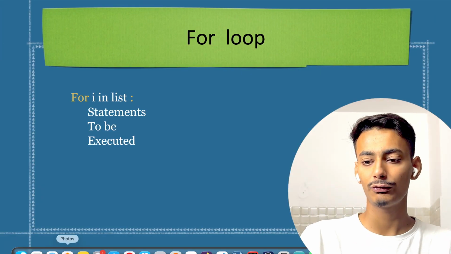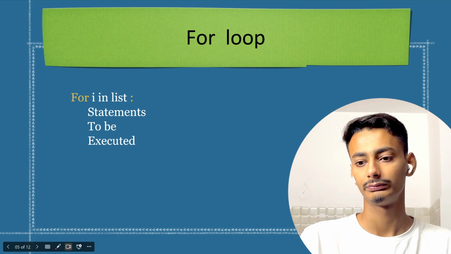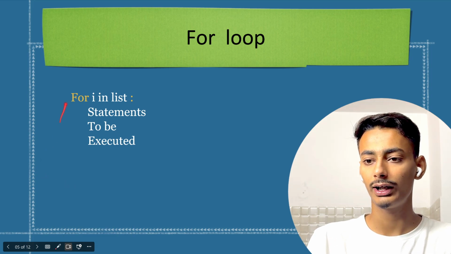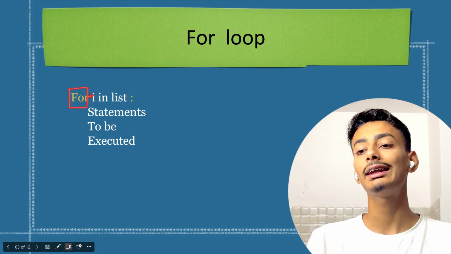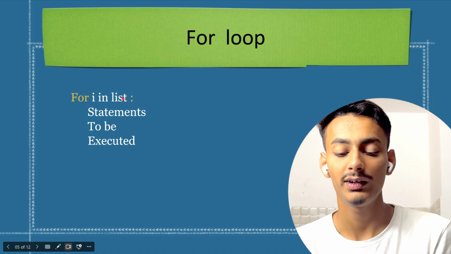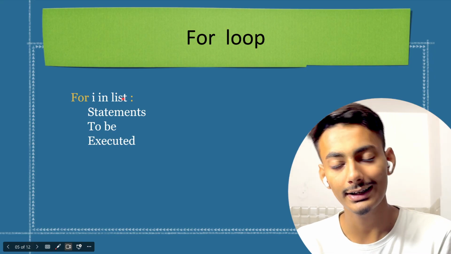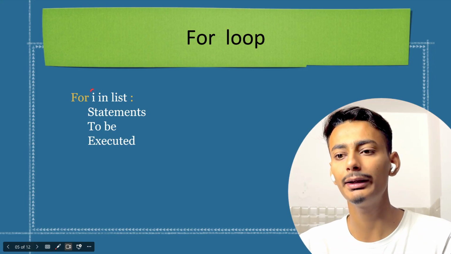This is the syntax of a for loop. Let me just quickly decode this. First, we have to write for, which is a keyword. After that, we will be writing i in list. As the name suggests, for, we will be checking till the time it is inside that thing. i is an iterator. It can be any variable.